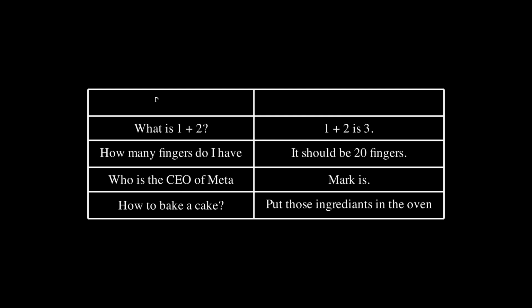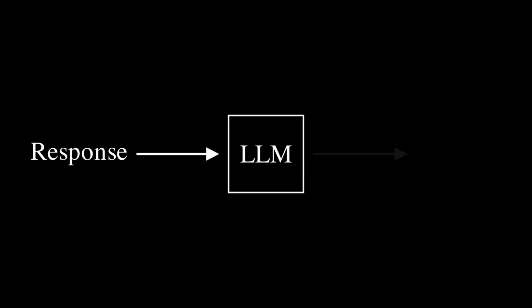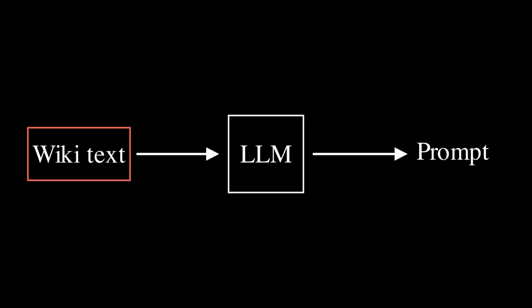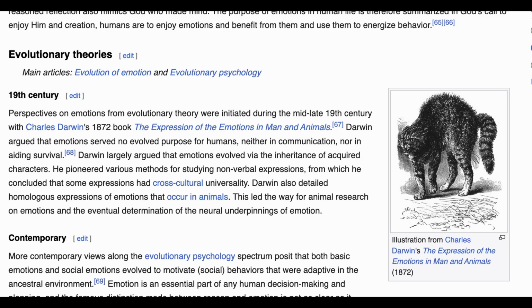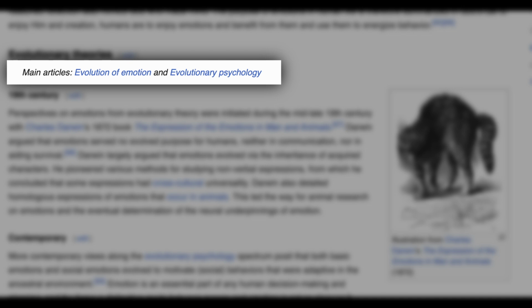Similarly, if we have even a small amount of instruction completion data, we can train a large language model to generate the prompt of that completion or answer. With that model, we can try to predict the prompt of any random text from any source. And the internet is full of text. We can just pick any paragraph from anywhere and ask our back translation model to predict the prompt for that paragraph.